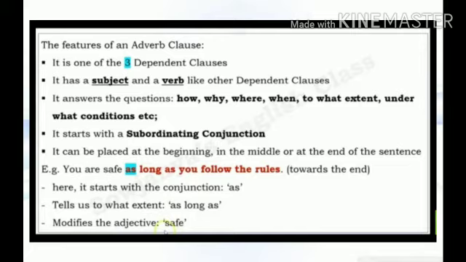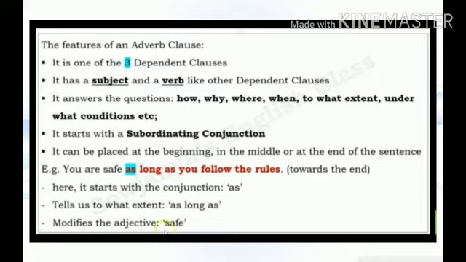Example: You are safe as long as you follow the rules. Here, it starts with the conjunction as, and as long as tells us to what extent, modifying the adjective safe.